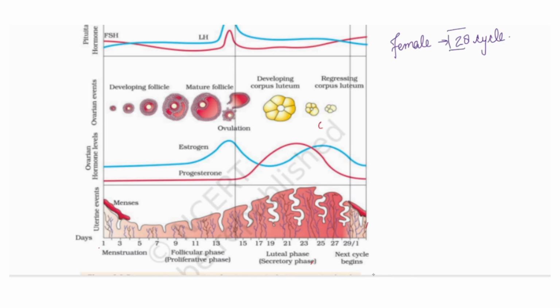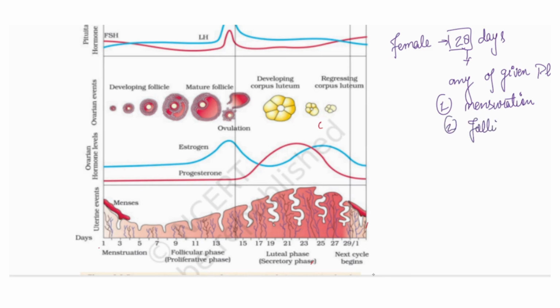In a 28 day period, the female would be in any of the given phases. What are those phases? Maybe the menstruation phase, maybe the follicular phase, maybe the luteal phase, or maybe the next phase, that would be ovulation.